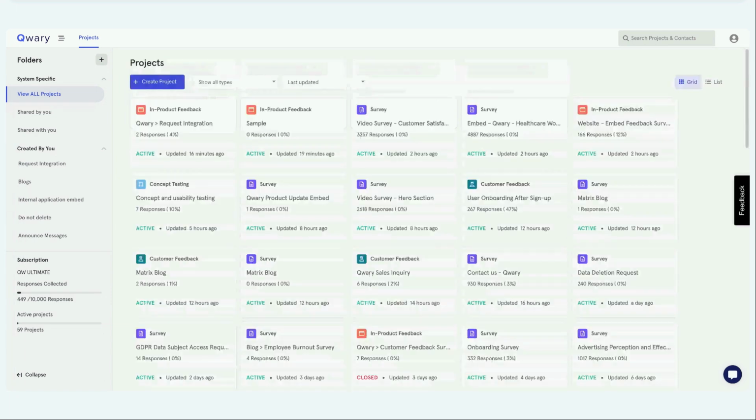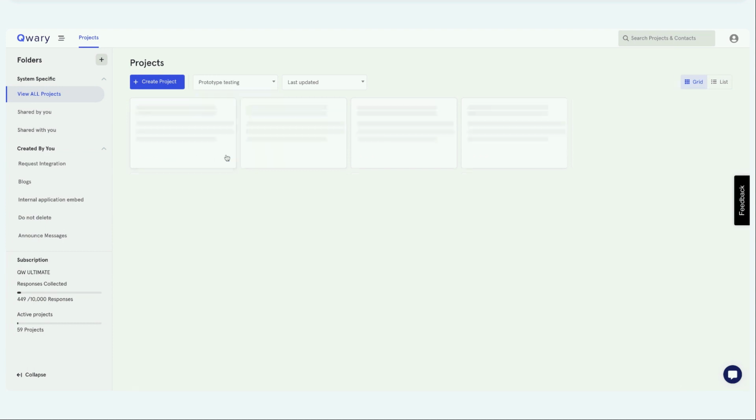Now I will show you prototype testing. Prototype testing is for UX designers, UI developers. If you are in a product team, the number one thing that we learned when we talked to product teams was to help them launch the product successfully. They want to collect feedback on their designs. Now, Qwary was already very powerful in conducting video interviews. We have a lot of customers using Qwary for video interviews. We enhanced that experience for prototype testing. Now you can conduct video interviews on your design, and that is what I'm going to show you in the sample that we have created.